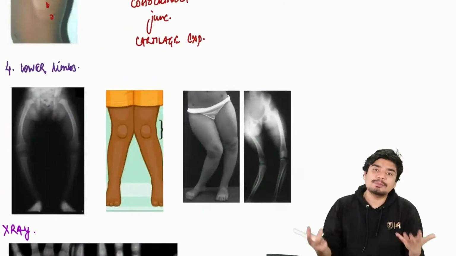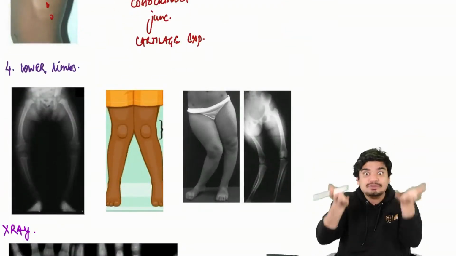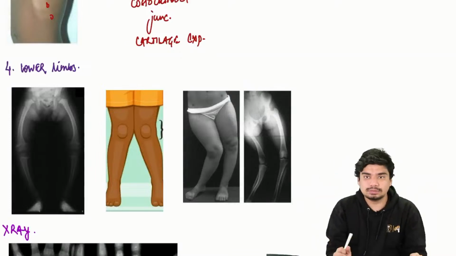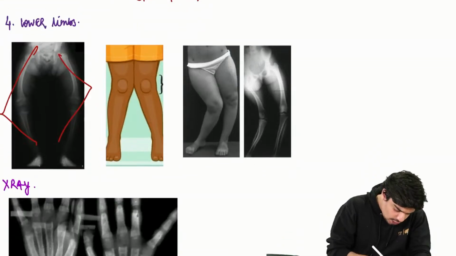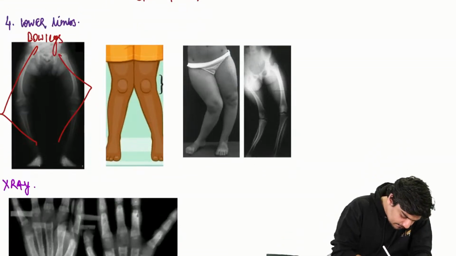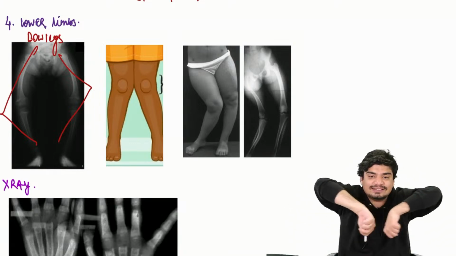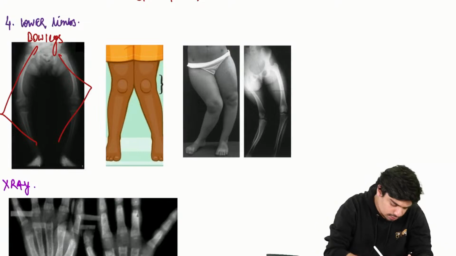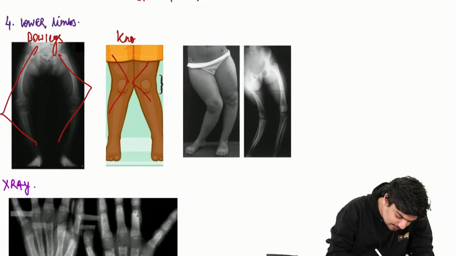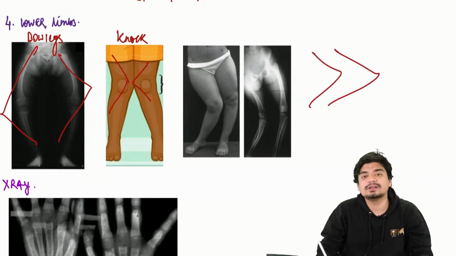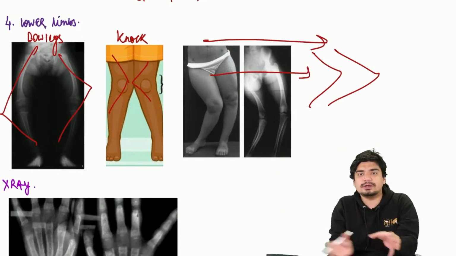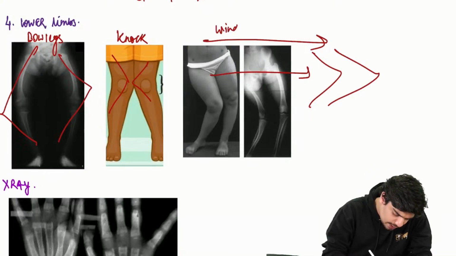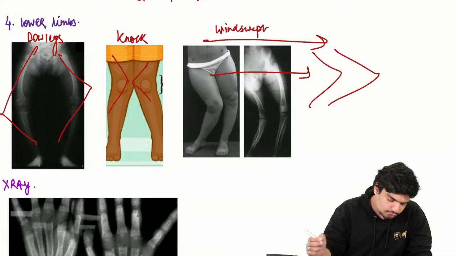Then in the lower limbs, if you don't have proper mineralization, the lower limbs won't be able to take the weight of the upper body. They will get bent. If they get bent like a bow, this is called bow legs. If they get bent like this, so that the knees come together and start to knock each other, that is called knock knees. And if they bend like this, so that they lean to one side, then this is called windswept deformity. Let's say wind is coming from this side and it swept the legs like this. This is called windswept deformity.